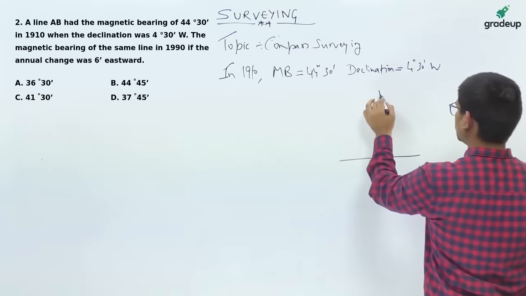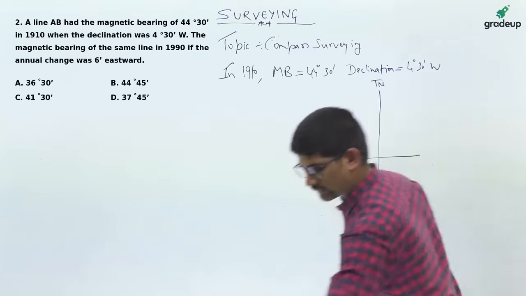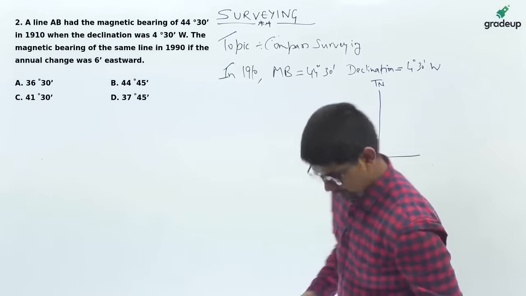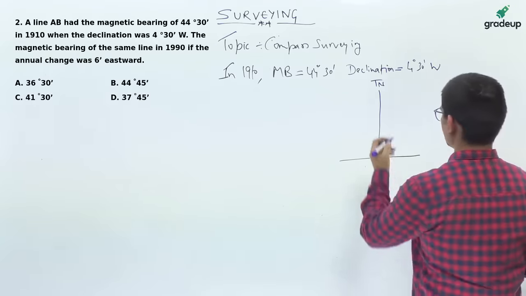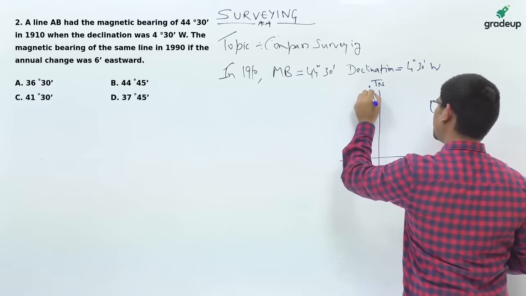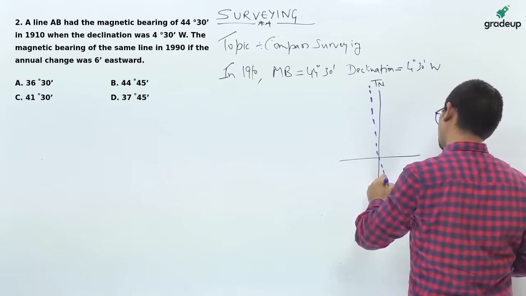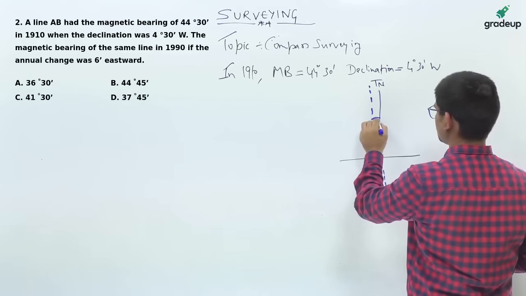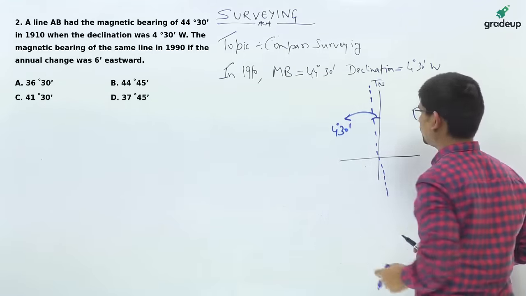Here this is the true north. Now you can see the declination is 4 degree 30 minutes west, so the magnetic meridian will be somewhere here. This angle is 4 degree 30 minutes.